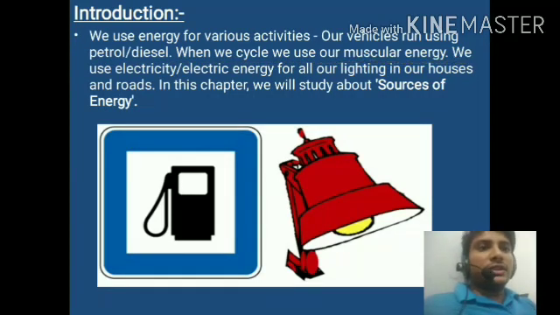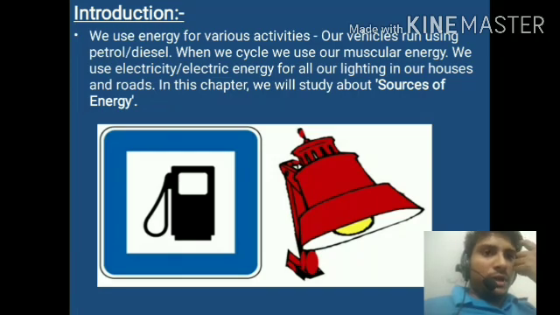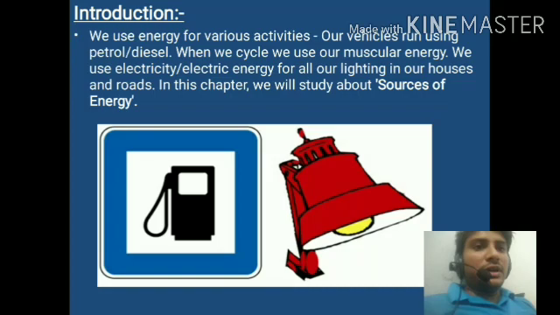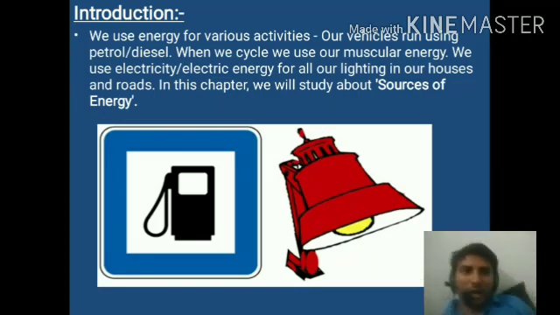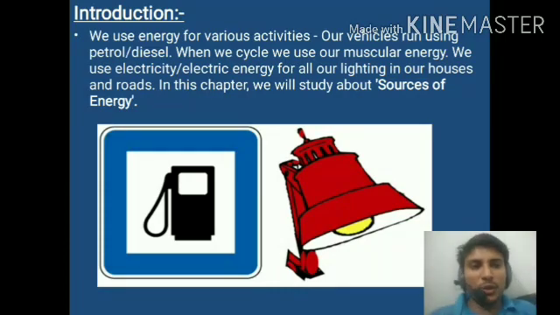Our vehicles run using petrol and diesel, because petrol and diesel provide the energy to our vehicles. When we cycle, we use our muscular energy. We use electric energy for all our lighting in our houses and roads. Okay, we use electricity for our bulbs and lights in our houses. That is a source of energy. In this chapter, we will study the sources of energy, what they are, and how we obtain energy from the sources.